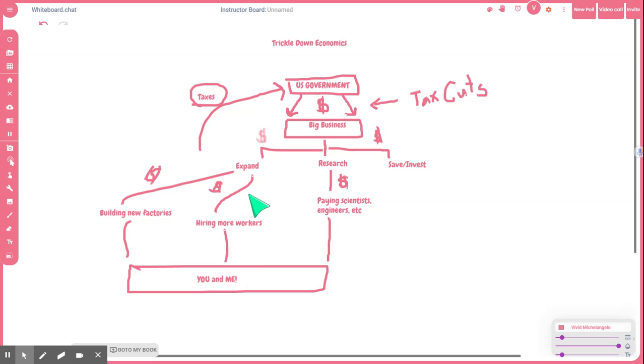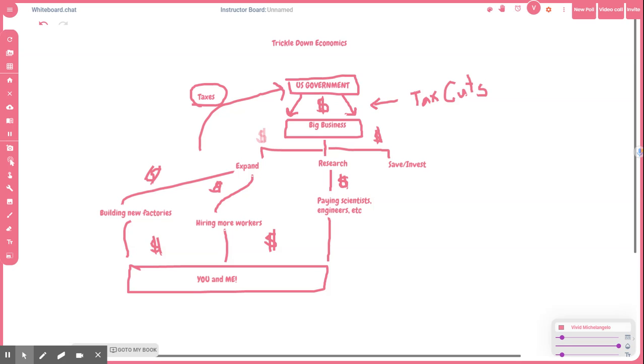And that money might not just be to hire more workers, but it might be that they actually pass on their savings to their employees by raising their wages, right? If they're paying scientists and engineers, they're hiring more people. So here are you and I, and here comes that money trickling all the way down to us, right? Here we are. So trickle down economics is the idea that by giving big businesses back some money, those big businesses are going to pass it down the economic pyramid to those at the bottom, which are the millions of American workers across this country.